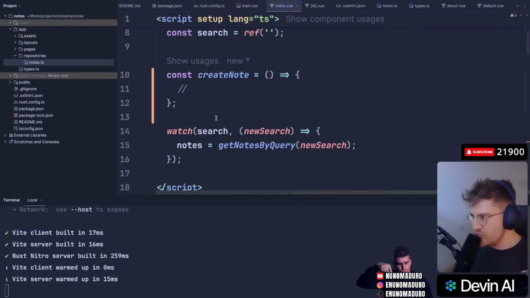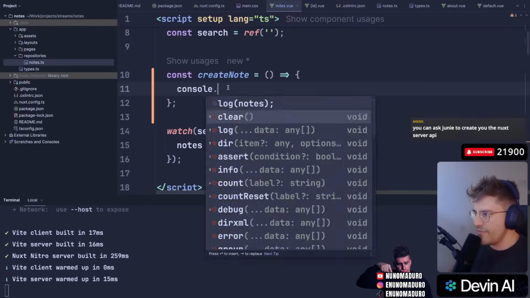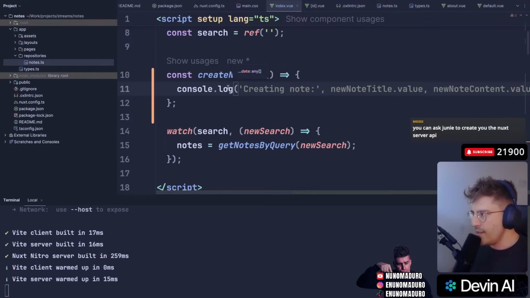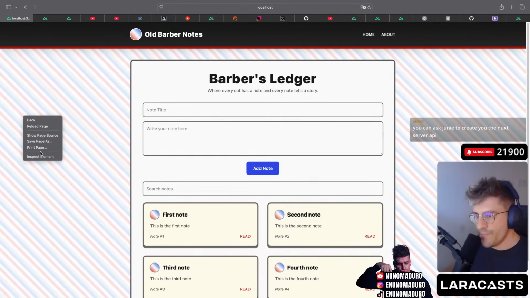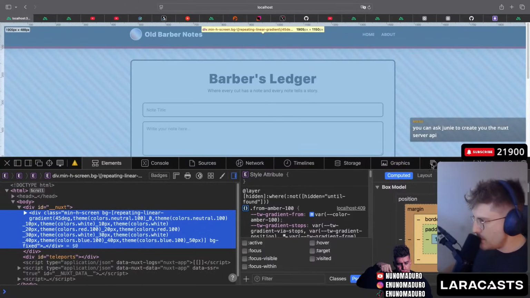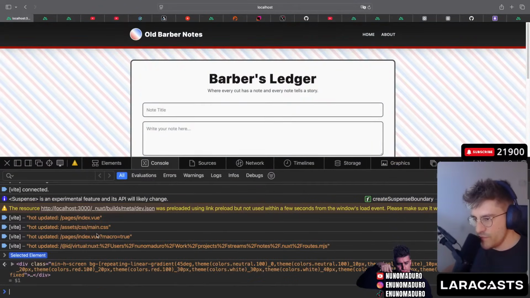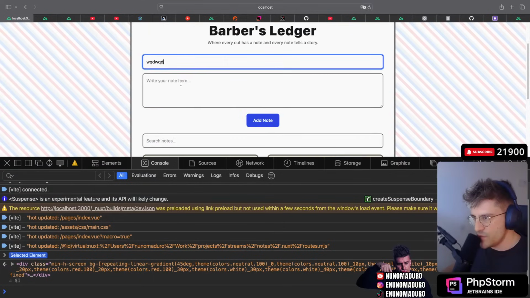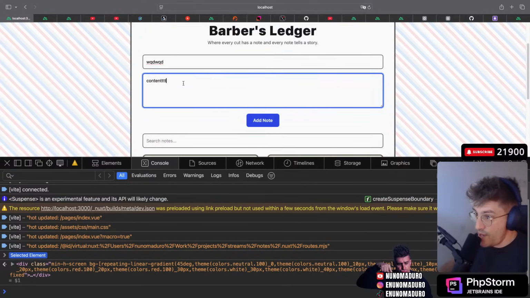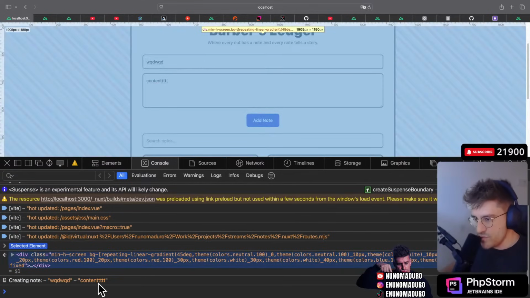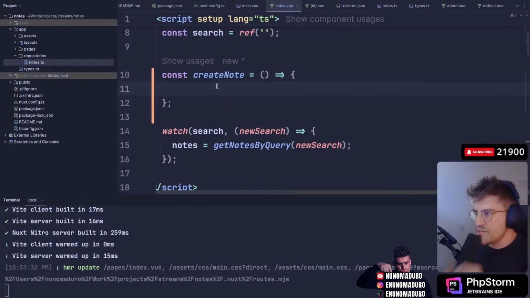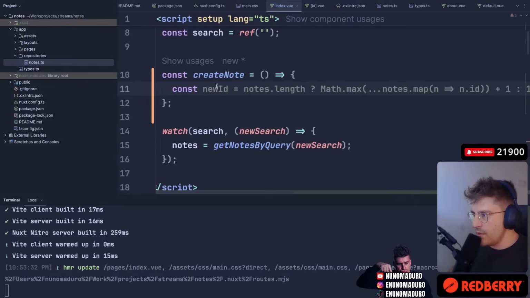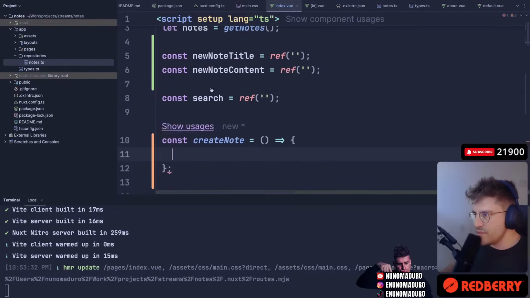I think something we should just do real quick is if I do this, for example, and I just log it, do I actually see the correct value within the node title and the node content? Because that's the question, chat. You know what I mean? I do. It's just right there. Perfect. Okay, so we do have the correct new node title and the correct new node content.